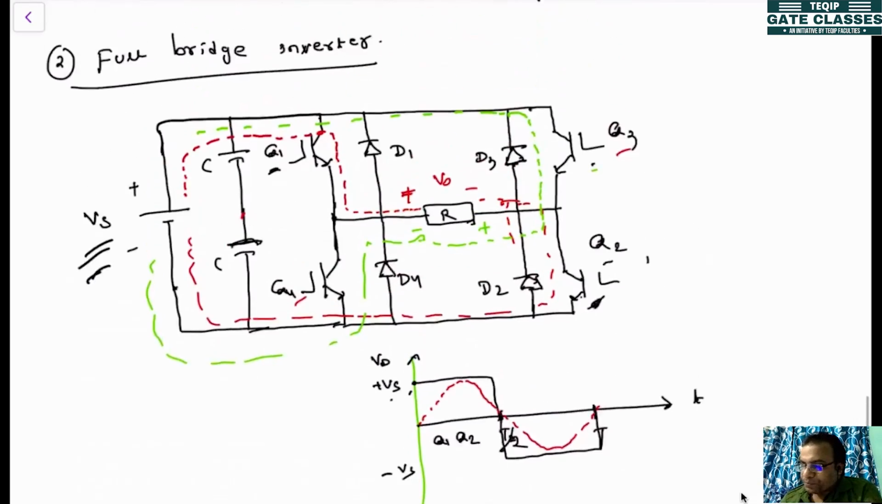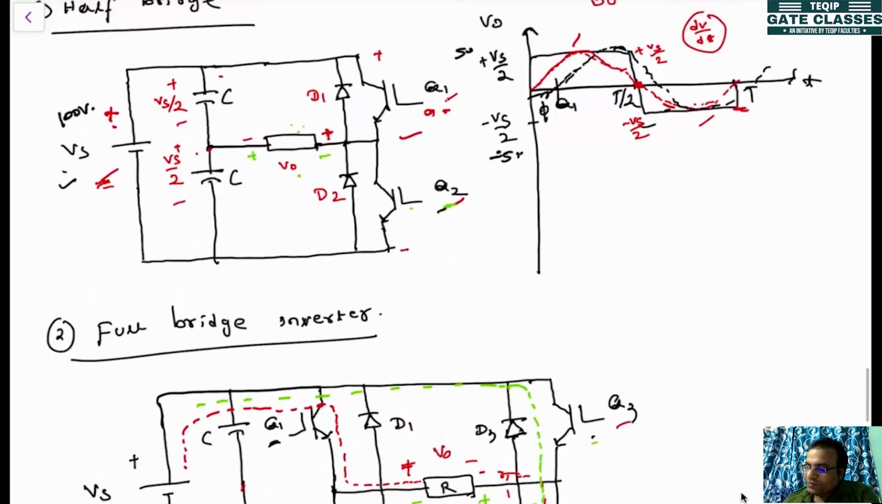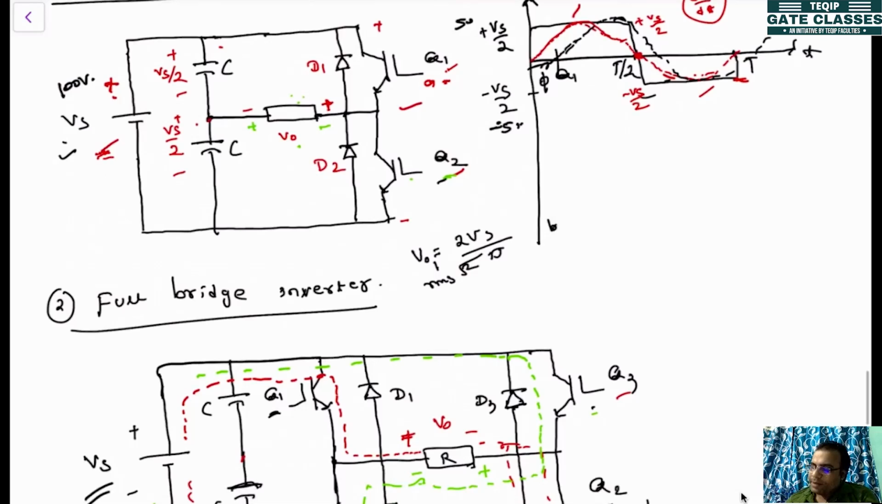But if you see both half bridge and full bridge, if you want to find out the fundamental component, the sinusoidal component present in it, then you have to apply Fourier series. You can do the same thing for the half bridge also. For the half bridge, if you find out the fundamental voltage V01, the RMS value will be 2 Vs by root 2 pi. So this will be the fundamental component by Fourier series.